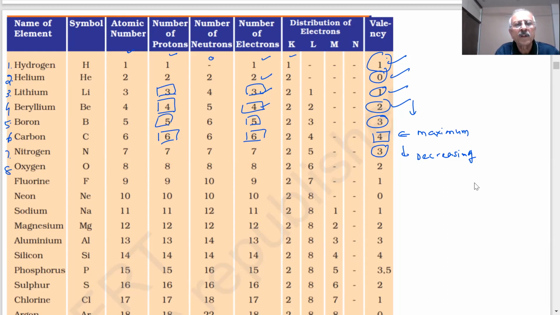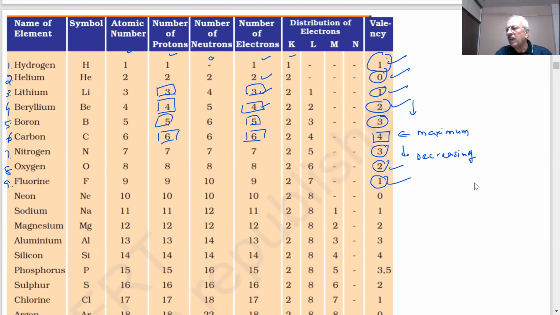Oxygen, atomic number 8, number of protons 8, number of neutrons 8, number of electrons 8, electronic distribution 2 in K shell and 6 in L shell, and valency 2. Okay. Next. Fluorine, atomic number 9, number of protons 9, number of neutrons 10, number of electrons 9, electronic distribution 2 in K shell and 7 in L shell, and valency 1.